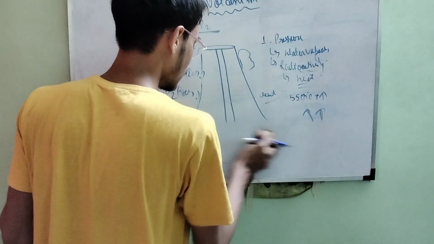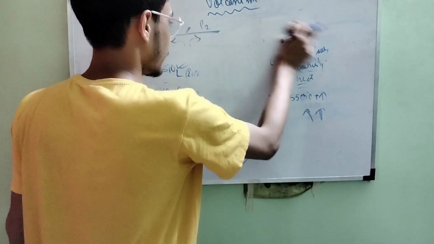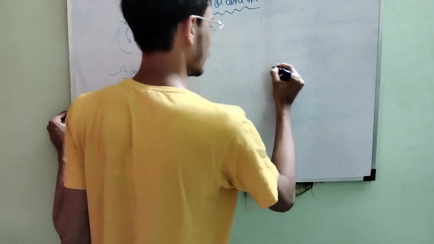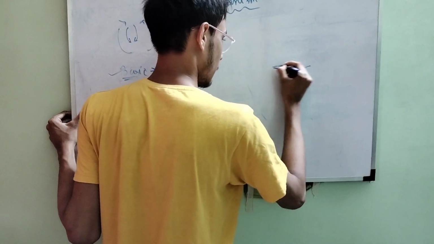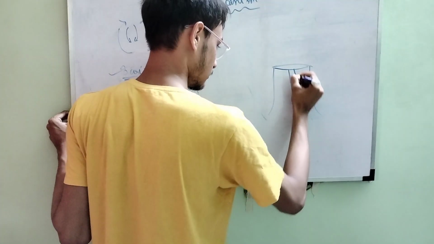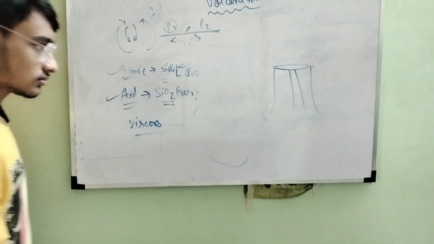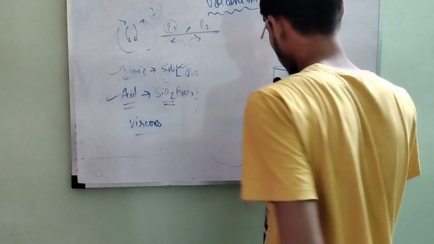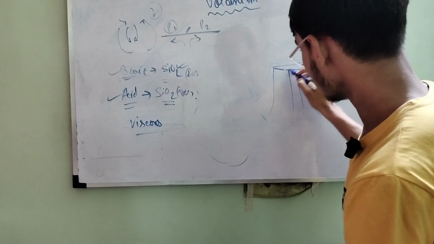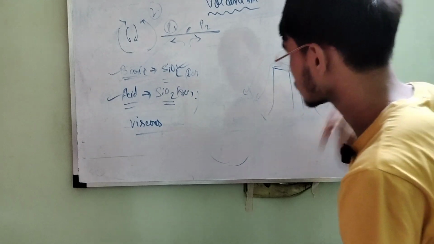So let us see two conditions. In the case of basic lava, this kind of structure will be formed. Why? Because lava is coming out. Since it is not viscous, it is flowing. Again it is coming out, it is flowing, again and again.